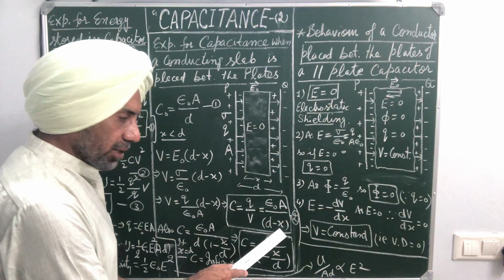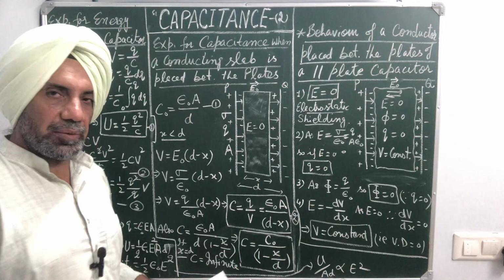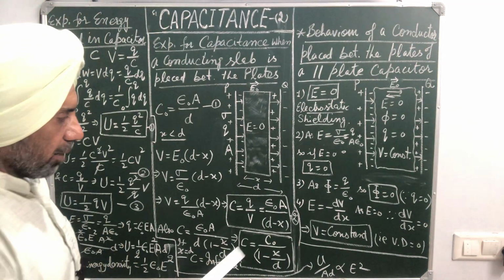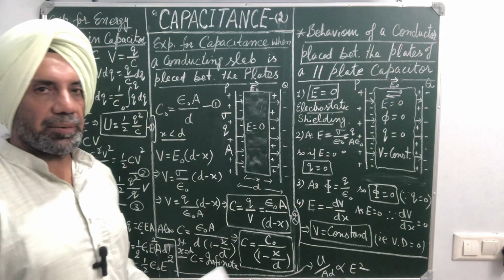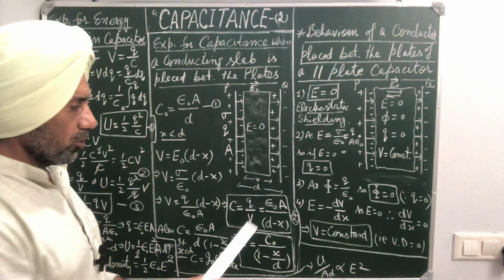And x is the thickness of the conducting slab, d is the separation between the plates of the parallel plate capacitor, A is the area of cross section of each plate, and epsilon naught is the permittivity of free space. So you have to remember this expression.